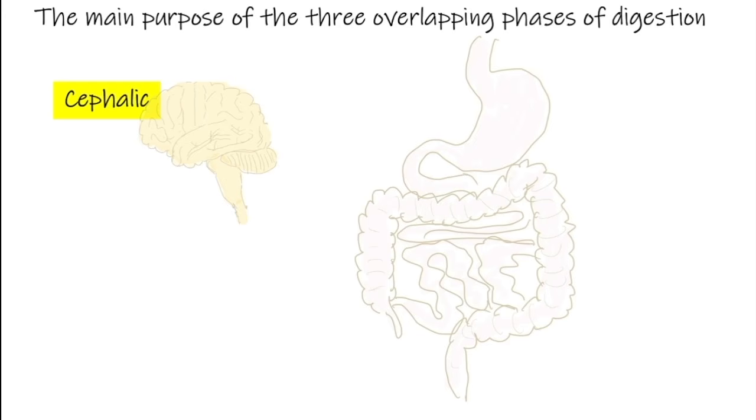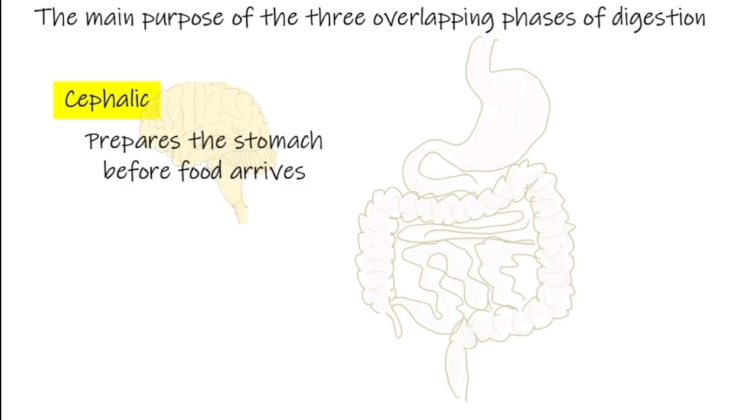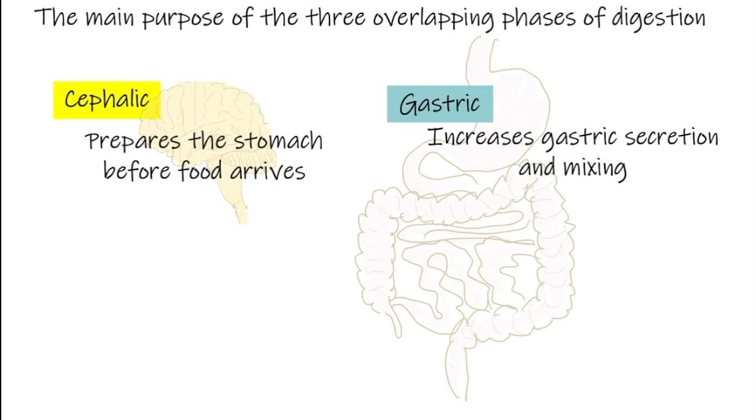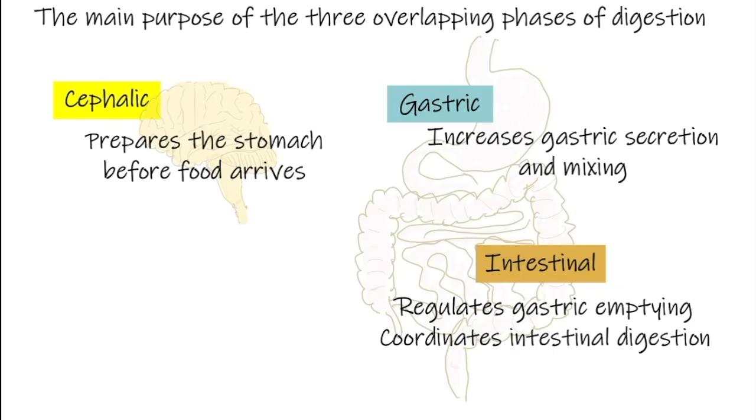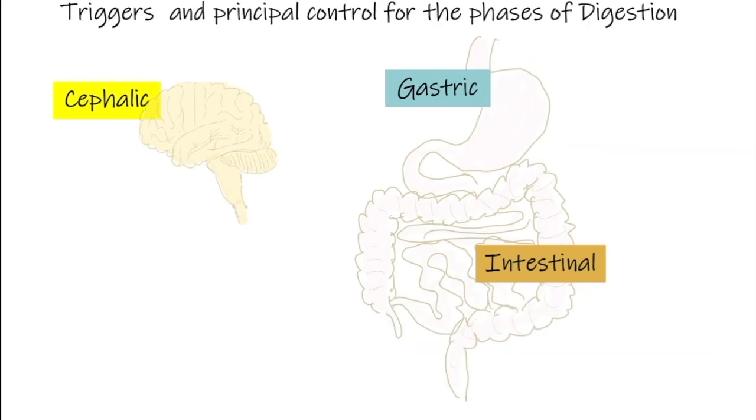The cephalic phase prepares the stomach before food arrives. The gastric phase increases gastric secretion and mixing. The intestinal phase regulates gastric emptying and coordinates intestinal digestion. The triggers and principal control for the phases of digestion are as follows.